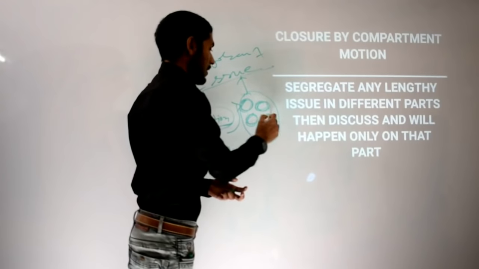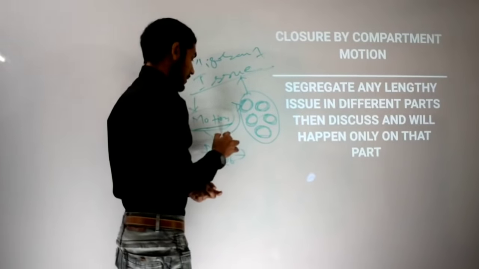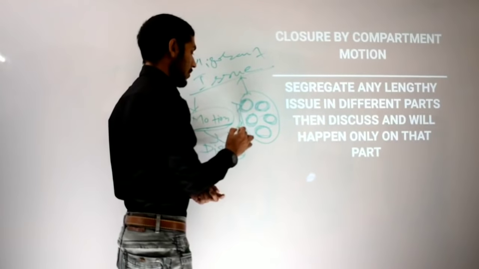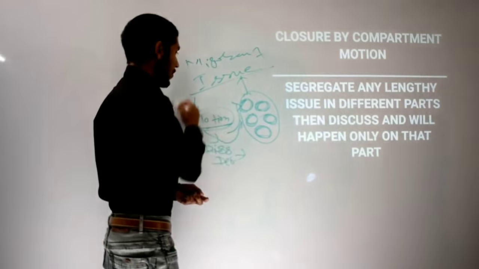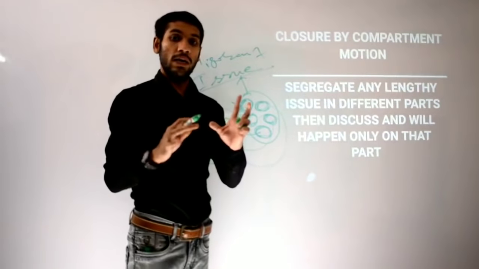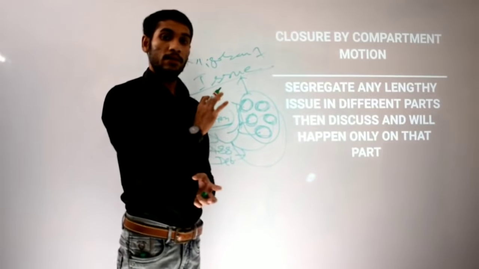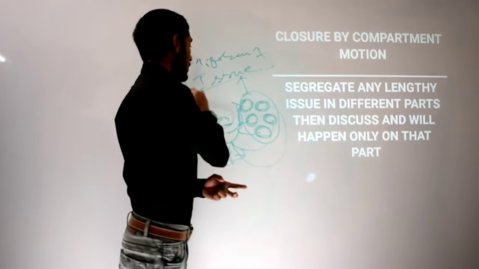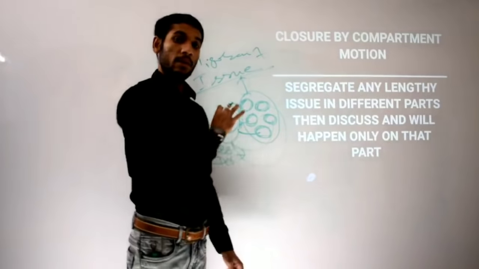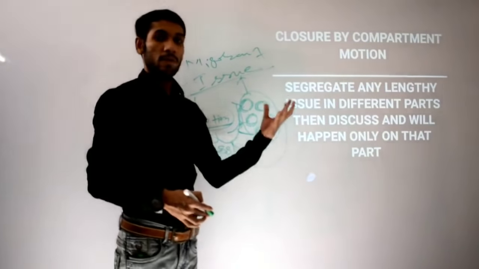Now discussion and debate will go on not on the full topic, but part by part. So it will be easy to break down and analyze the whole issue part by part, in compartments, because it is such an important issue. And voting will also be done compartment by compartment, parts by parts. That is why it is called closure by compartment motion.